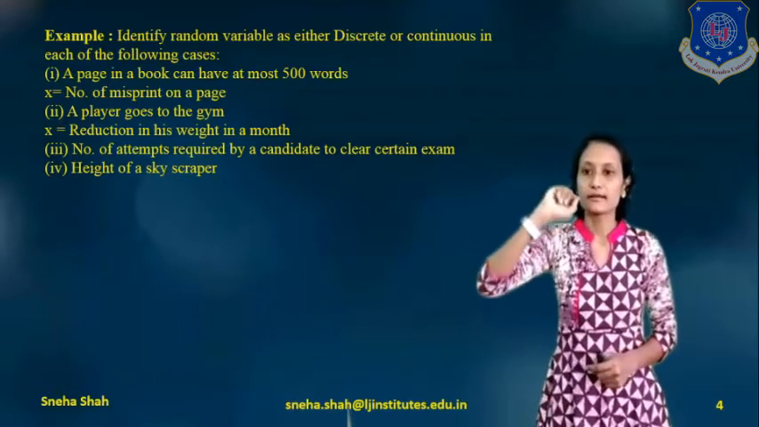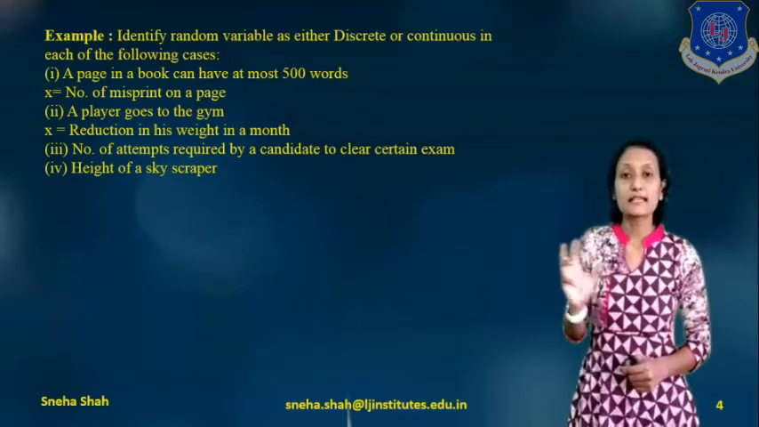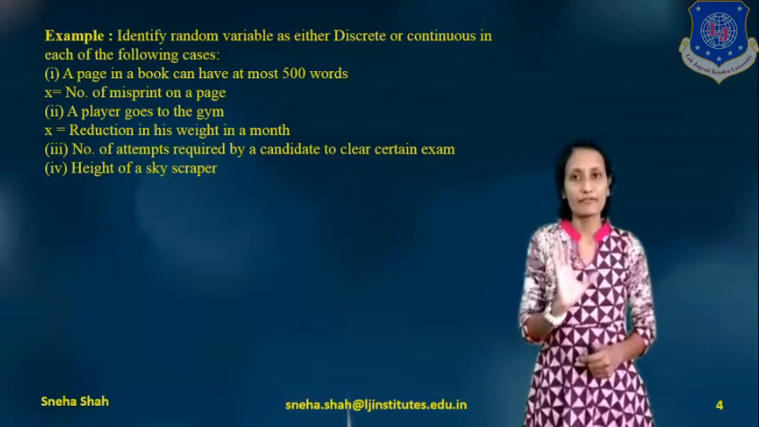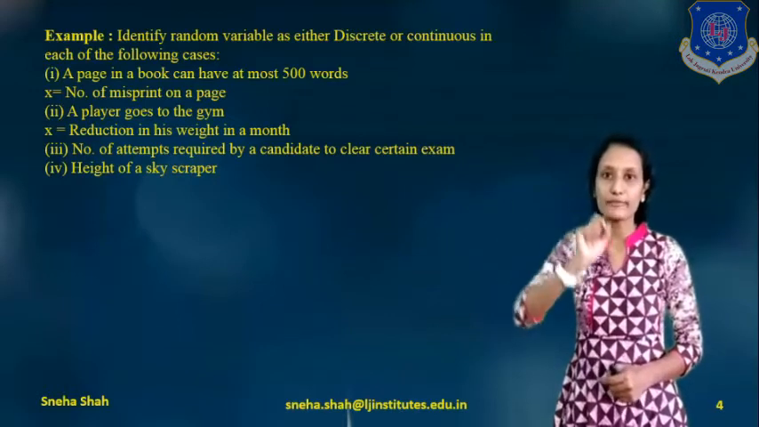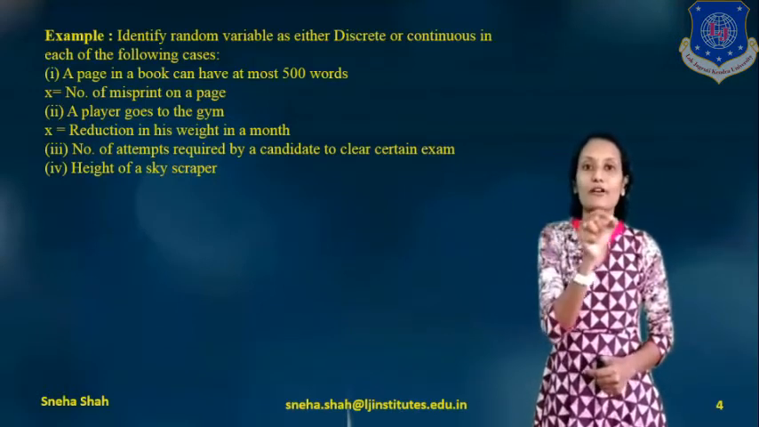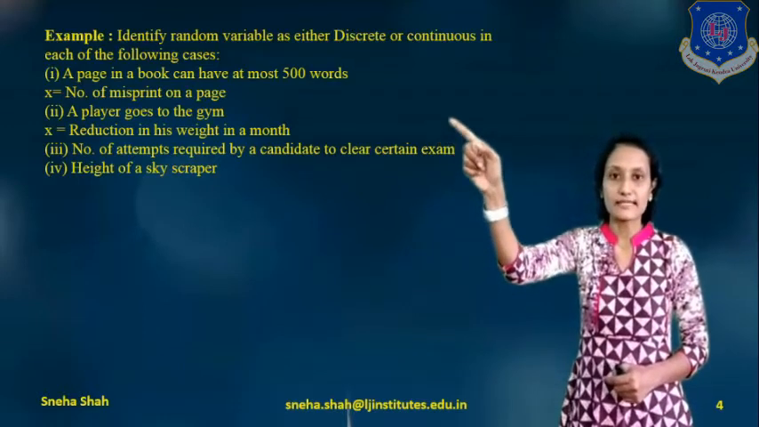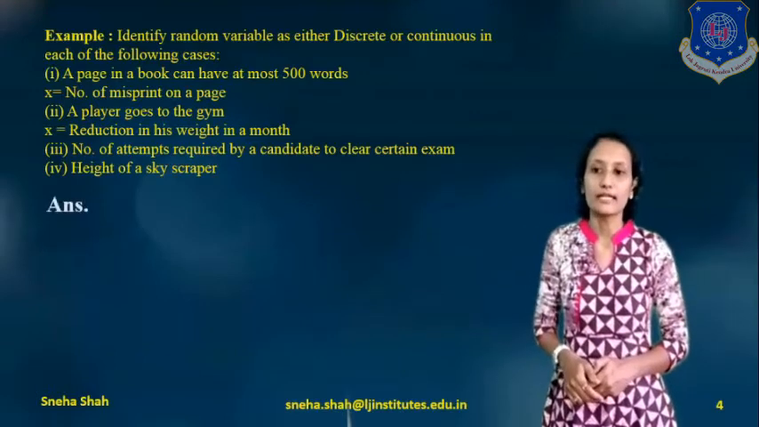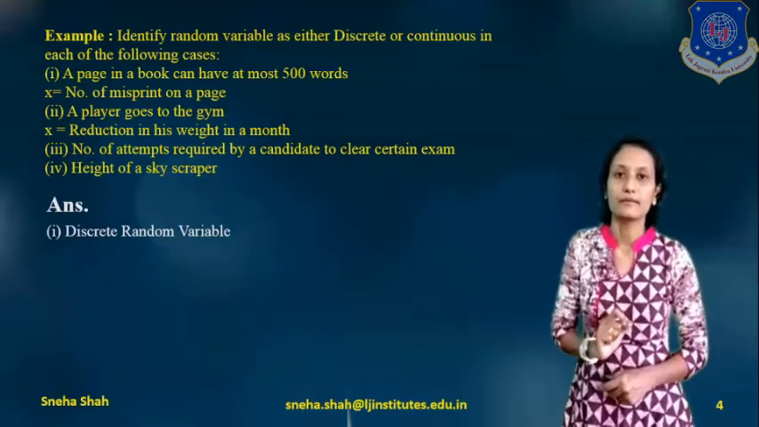So for the first term, a page in a book can have at most 500 words. Suppose we take a book that has a maximum of 500 words per page, and from that we find the number of misprints in a particular page. We count that number of misprints, which is x. So it will be considered a discrete random variable. So the answer for the first term is a discrete random variable.